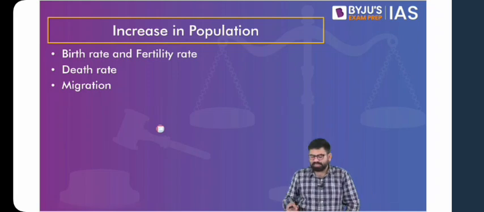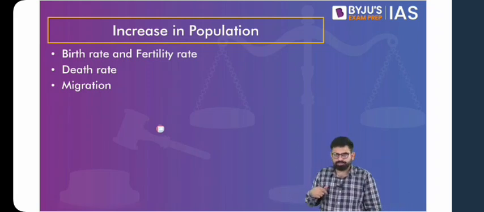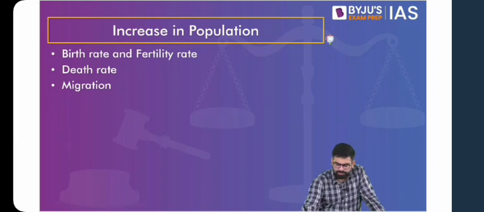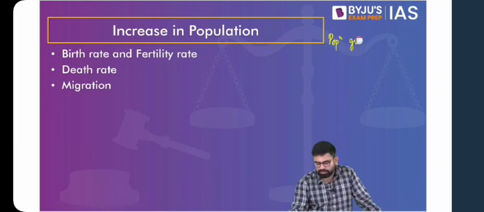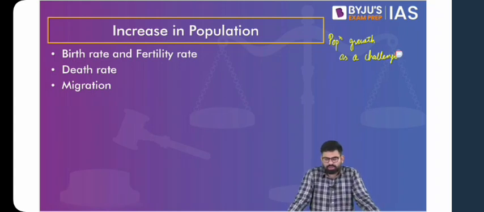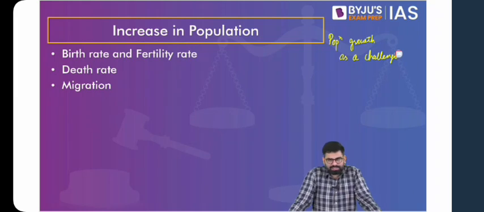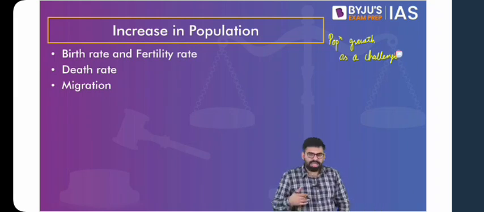Now, one thing related to population is, because the moment we said population and associated issues, the first indication is towards population growth. That population growth as a challenge. So the first idea that would have come to your mind is population growth as a challenge. So towards the end of our lecture, we'll discuss whether this population growth is a challenge or not. Meanwhile, what you have to do is, throughout the course of this lecture, you keep this in mind, whether population growth is coming up as a challenge or population growth can be actually better for societies.